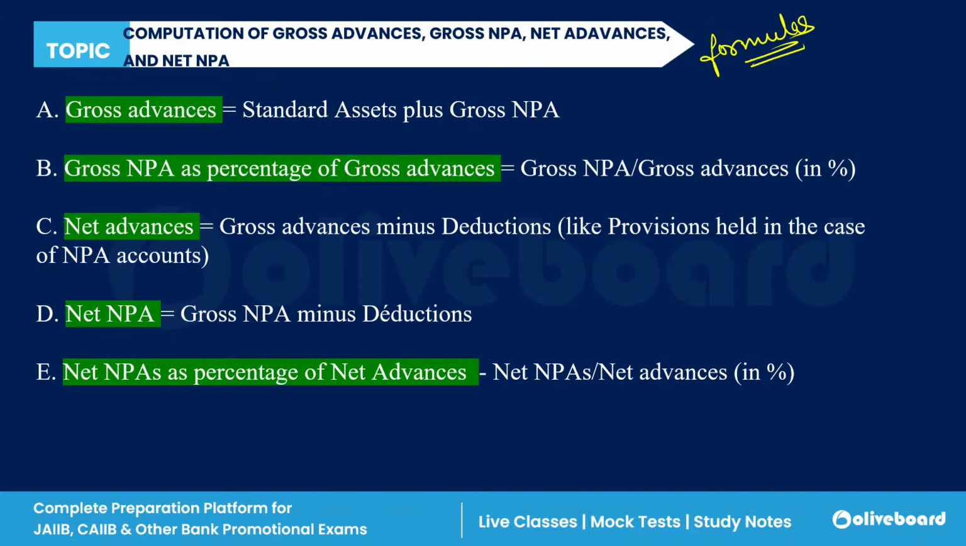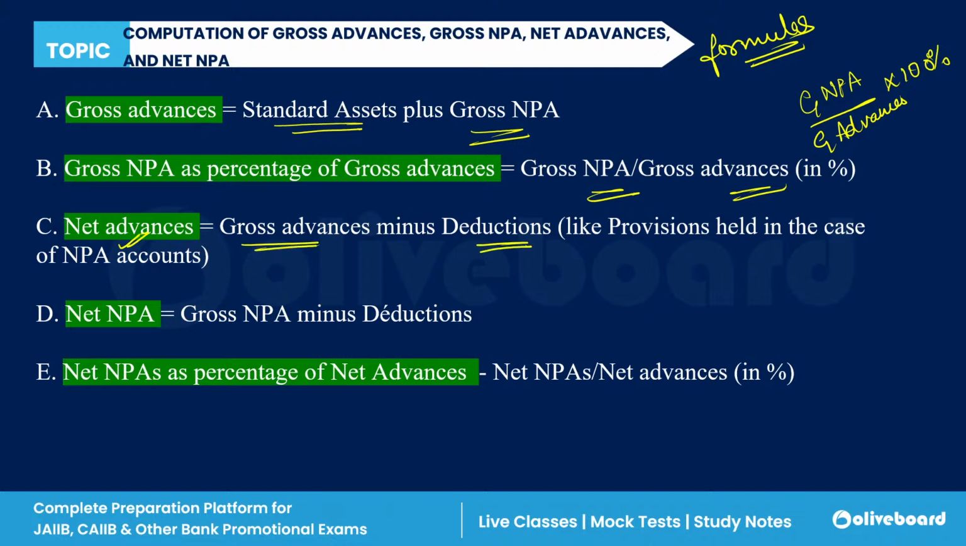So first of all, gross advances is equal to standard assets plus gross NPA, right? So gross advances is the standard asset plus the gross non-performing asset. Gross NPA as a percentage of gross advances means gross NPA divided by gross advances into 100%. Clear?